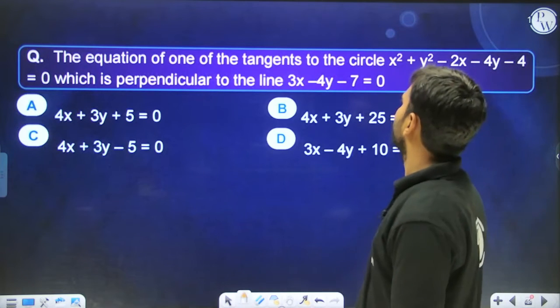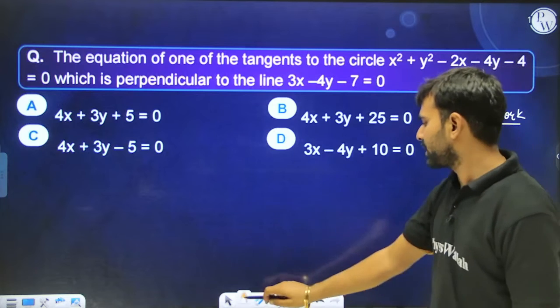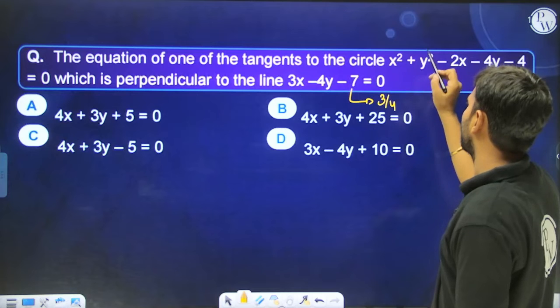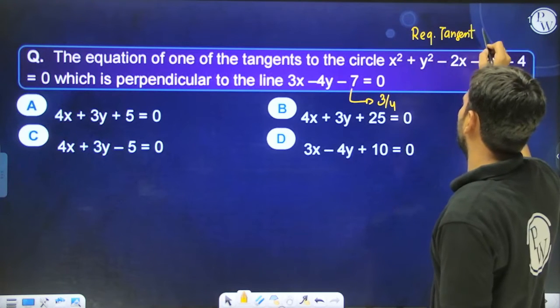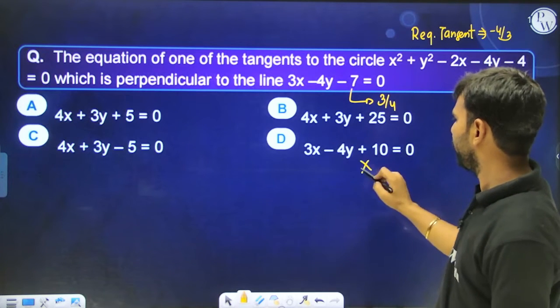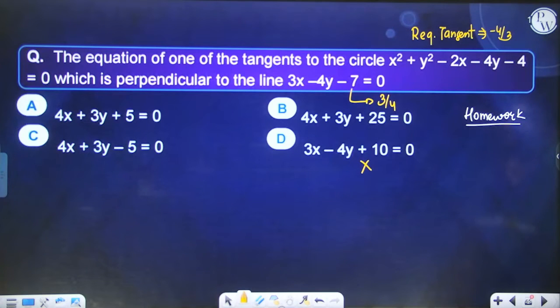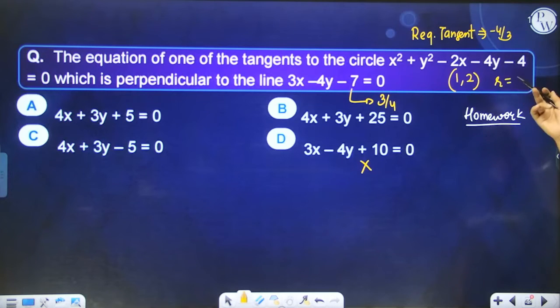Next, the equation of one of the tangents to this circle which is perpendicular to this line. I don't think it is difficult at all, so you guys can do this as homework. The slope of this line is 3/4, so the required tangent will have slope equal to -4/3. So the first option will never be your answer. For the rest, we just need to see that the perpendicular distance from the center has to be equal to the radius.